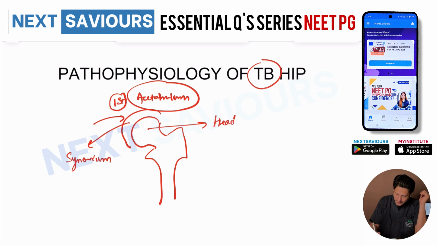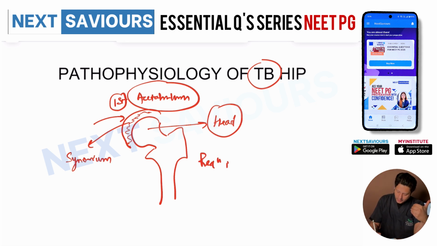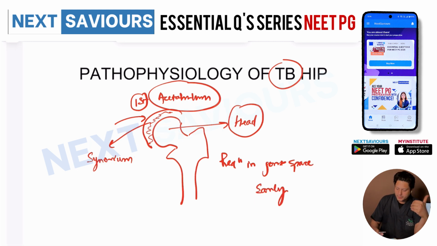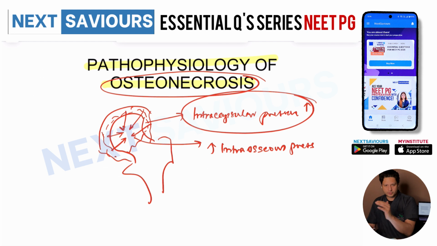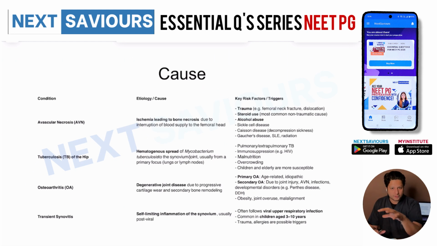That means the entire hip joint will be affected subsequently. Over time it will eat away the synovium, so there will be reduction in the joint space, which appears early in comparison to what we have seen in osteonecrosis.